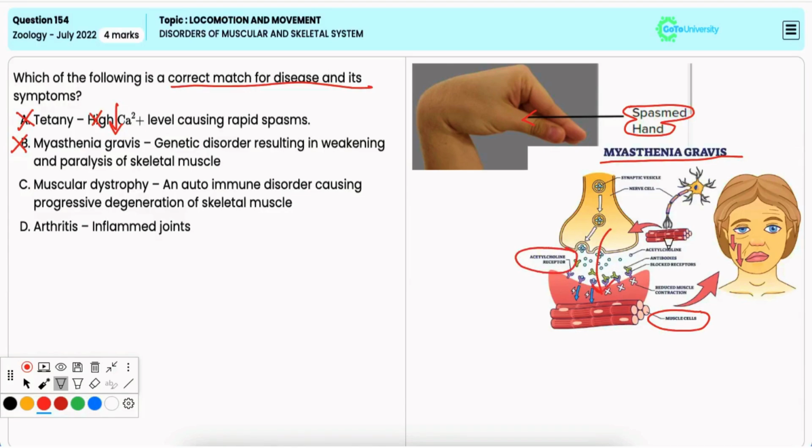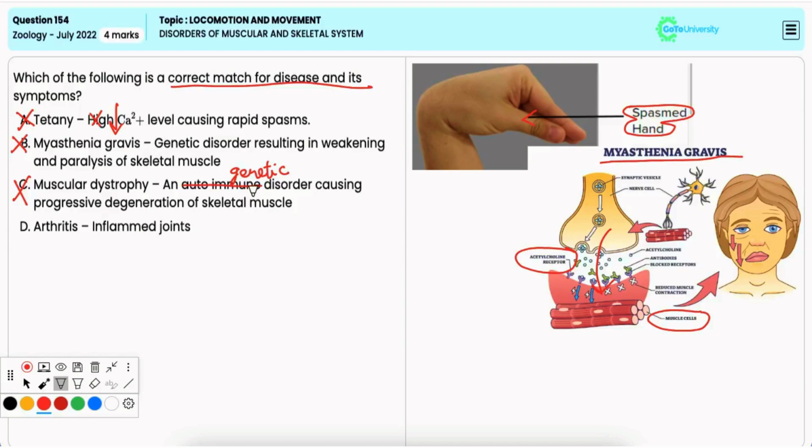Option C, muscular dystrophy, an autoimmune disorder causing progressive degeneration of skeletal muscle. It is incorrect. Muscular dystrophy is a genetic disorder, not an autoimmune disorder. It causes the progressive degeneration of skeletal muscles due to defects in muscle proteins.